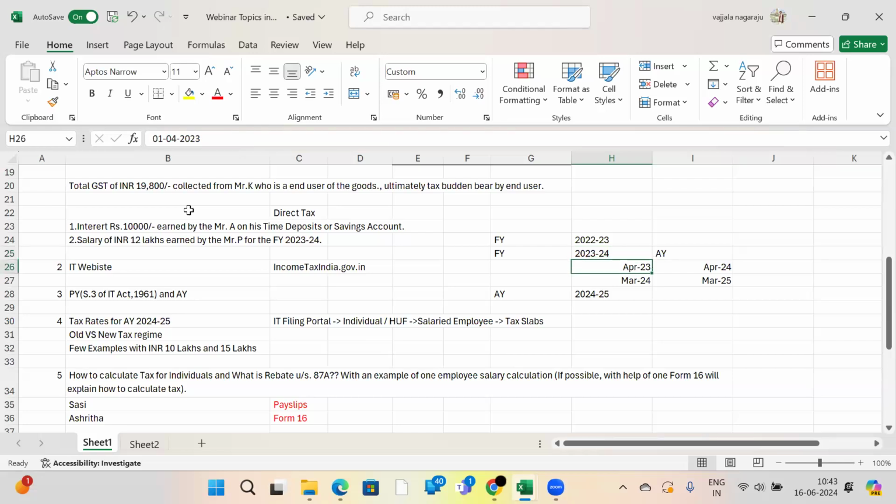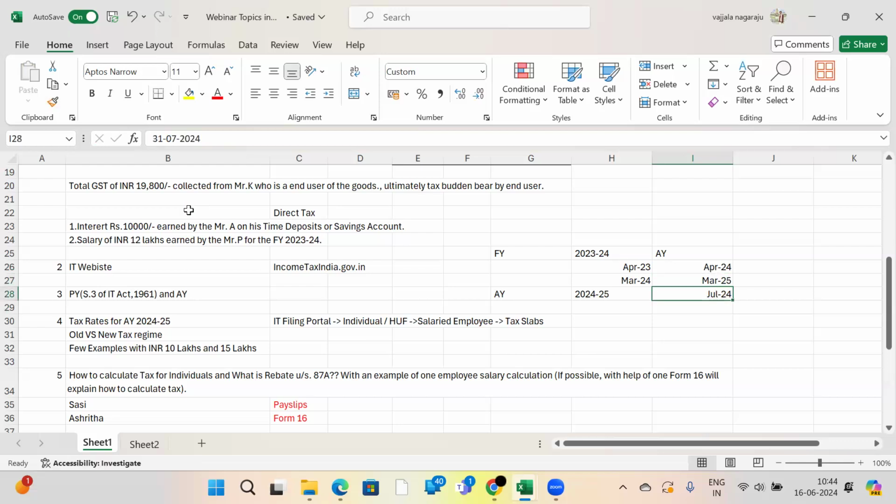Okay? For the current financial year we are assessing as on 31st July 2024, it is April 2023 to March 2024. We will get deductions and we will file the income tax return for the financial year April 2023 to March 2024. What is the due date for this? 31st July 2024.